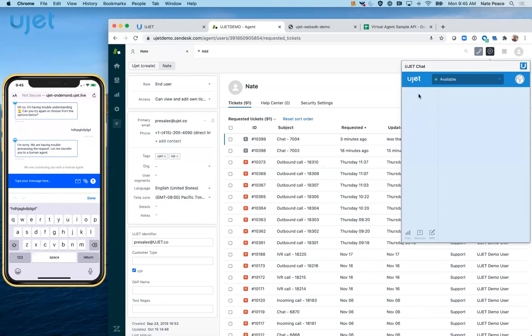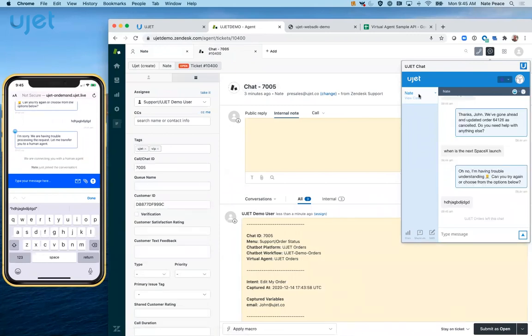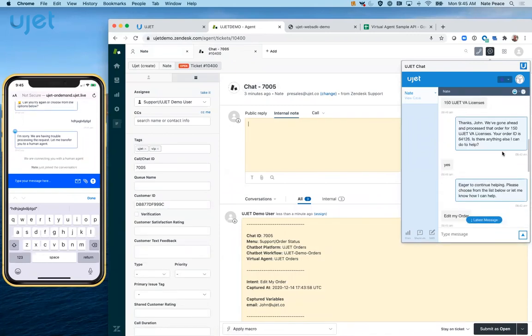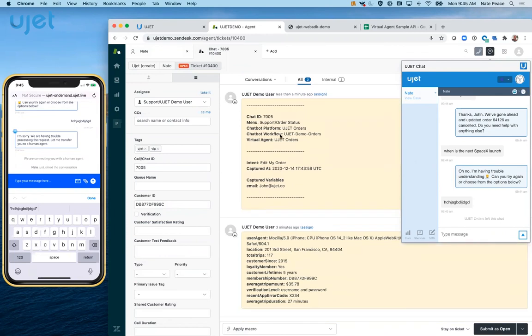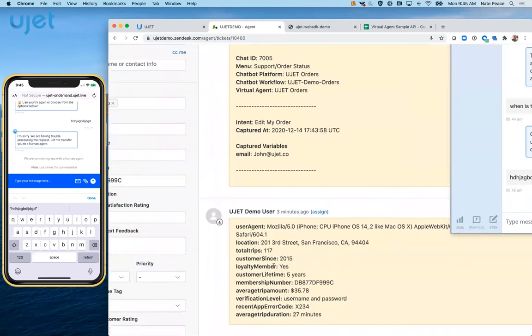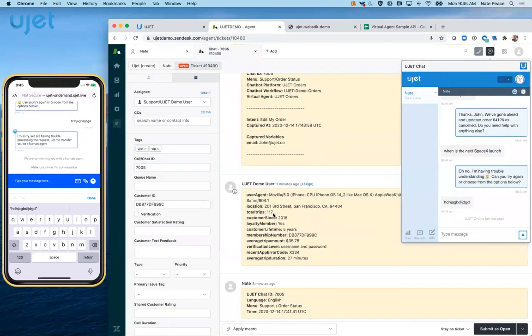Immediately as an agent, I'm getting that virtual agent, or really that chat request. What happens to me as an agent is first, I have the context of that chat conversation. I can go back and see that conversation with the virtual agent. I can not only see it within my chat application, but I can also see it within UJET. I can see some of the variables that were captured. I can also get more information. I can see, oh, here is a customer that's contacting us from this location, maybe with this verification, with this LTV, that membership number, all of which is securely sent from the web SDK to the UJET agent.